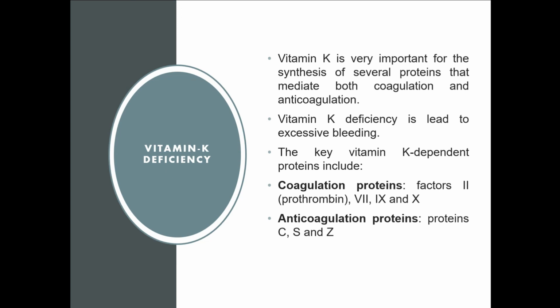The anticoagulation proteins which are dependent on vitamin K are proteins C, S, and Z. Of course, these also have a role in anticoagulation so that blood will not clot in normal conditions without trauma or injury. So anticoagulants have a potent role in normal circulation, and they are also dependent on vitamin K. So vitamin K is so important in the process of hemostasis that its deficiency can lead to deficiencies of different clotting factors and lead to death if the bleeding is not stopped.